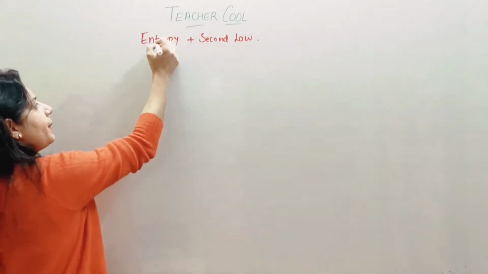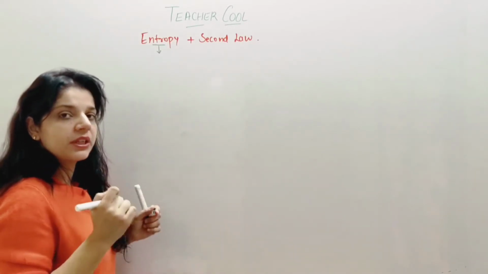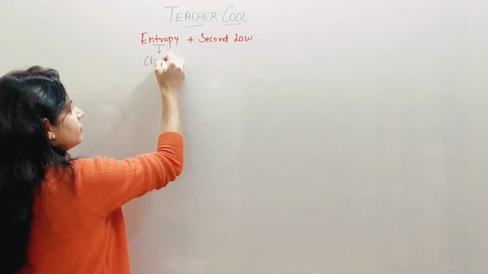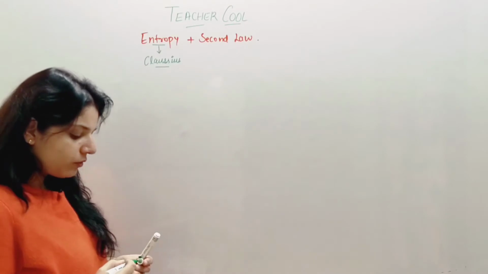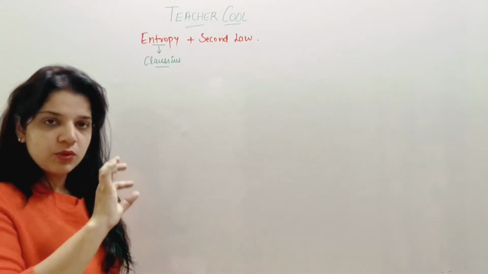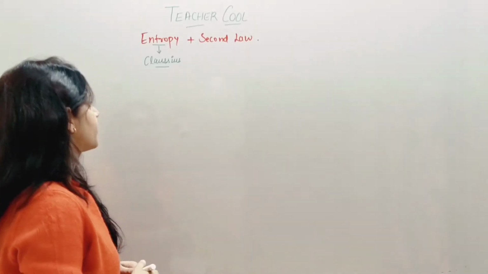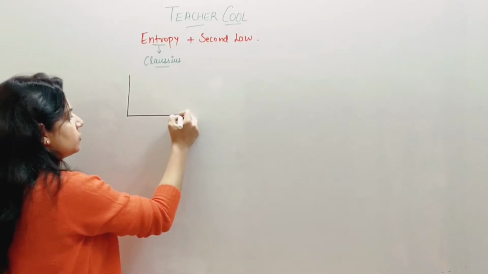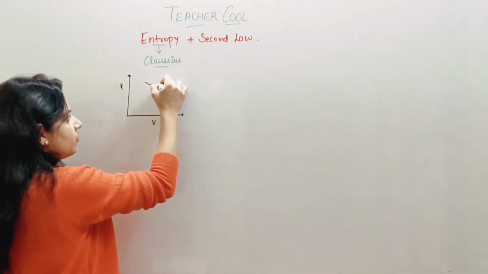Entropy's first concept, the very first time when entropy was talked about, was by Clausius. He was studying the Carnot reversible engine only, and in that we studied this was my PV diagram, P, V, and it was something like this.